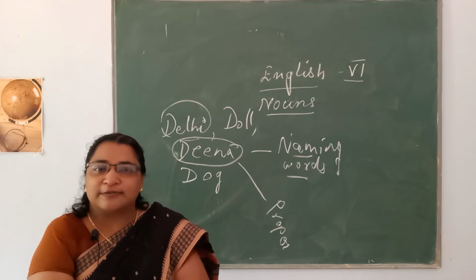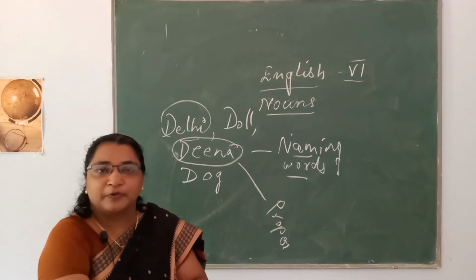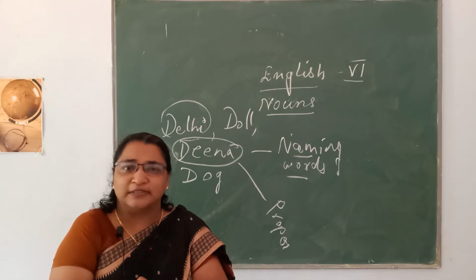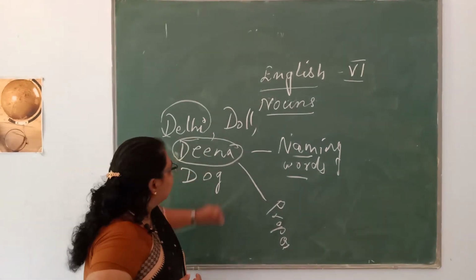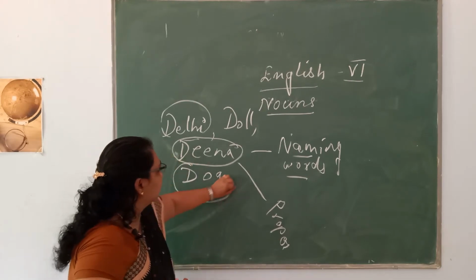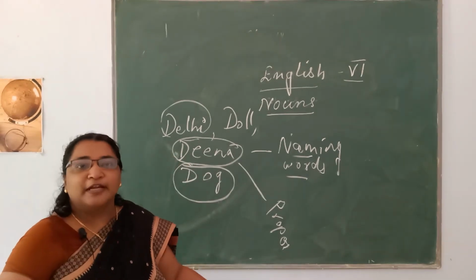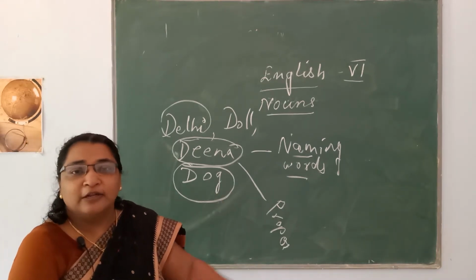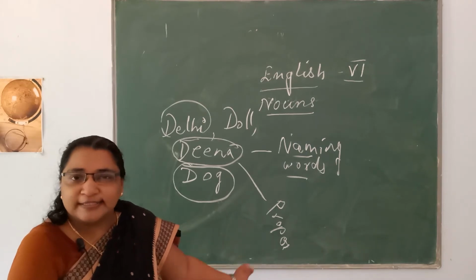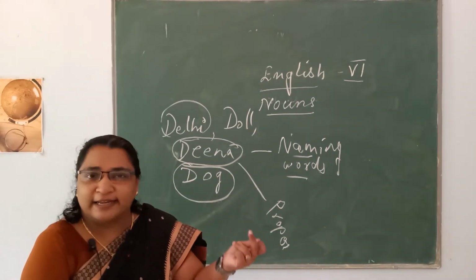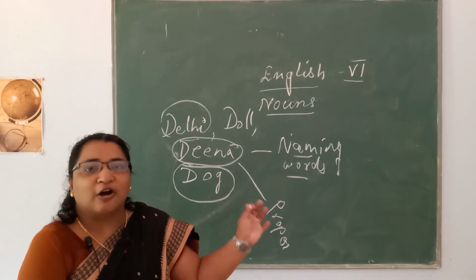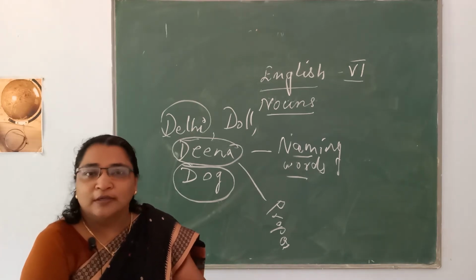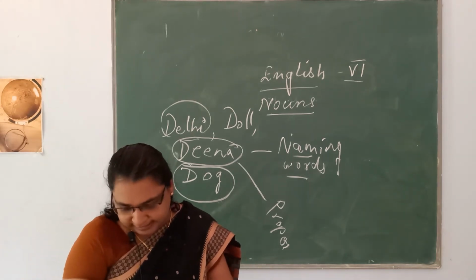Then what is the next one? Next is common. Dog is a common thing, isn't it? We are not naming it. That is why dog becomes a common thing. Common animal. Did you understand? Dogs are there, cats are there, mouse, isn't it? They are all common. We are not telling in particular. So that is called a common noun. School, books, etc.